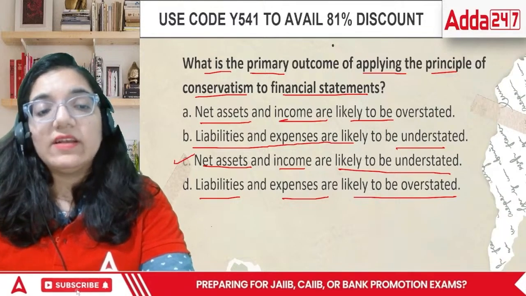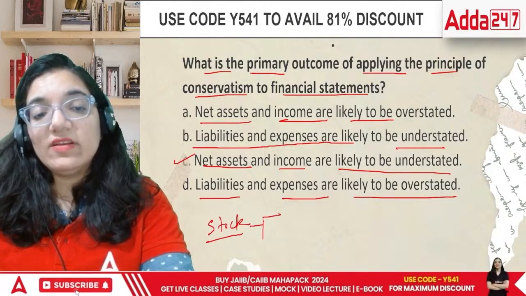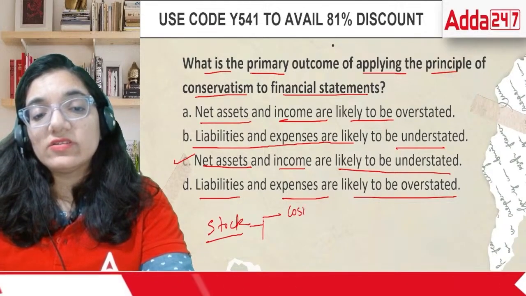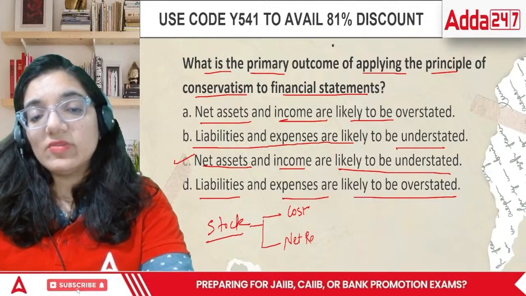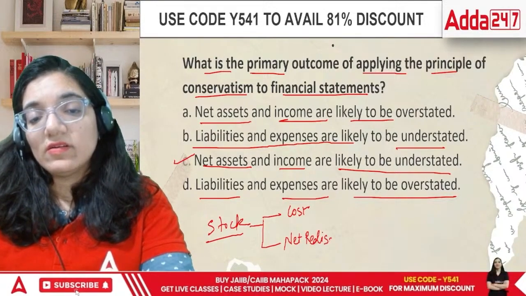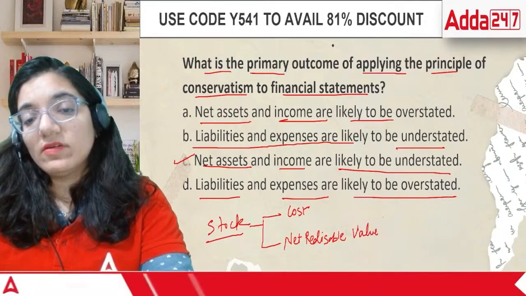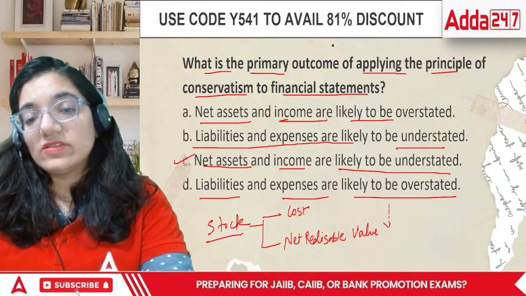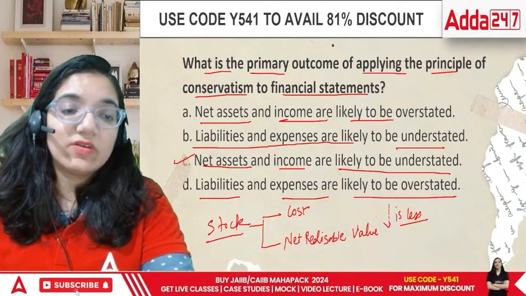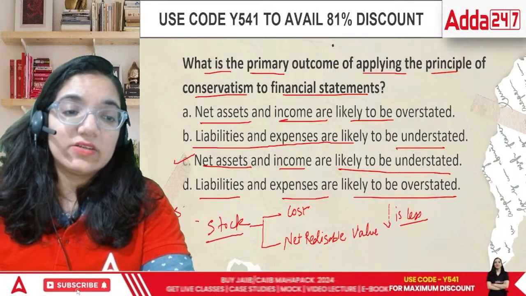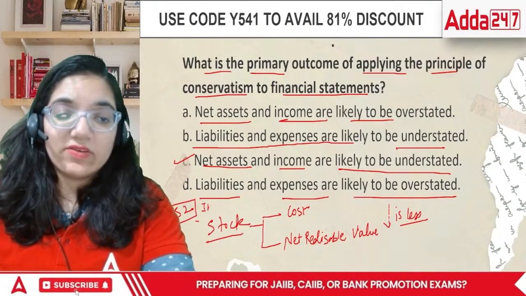For example, in terms of stock, for the goods that are saleable, it is cost or net realizable value, whichever is less. This is also covered in AS 2, that is, valuation of inventories.